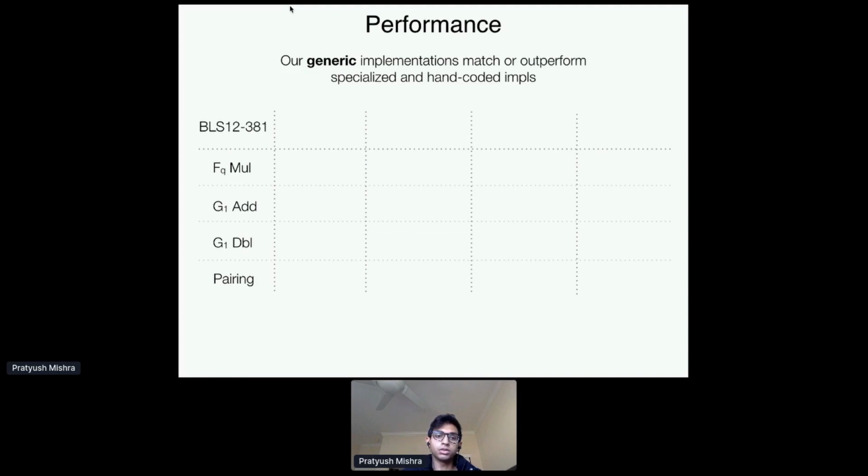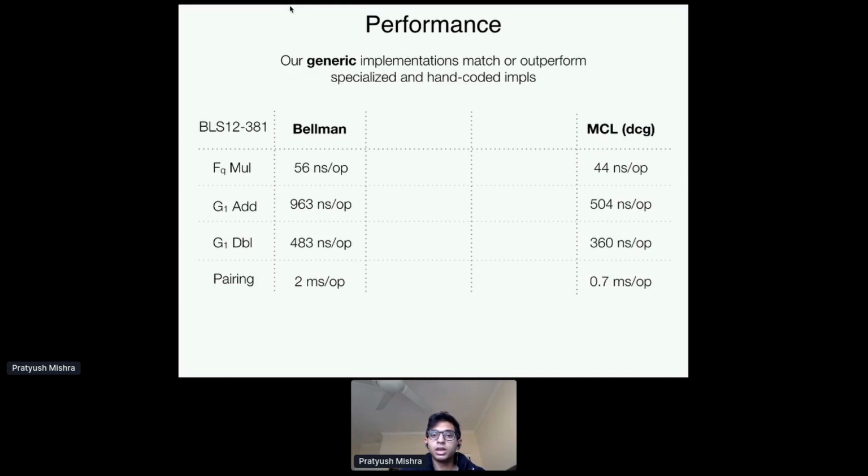along a few of these metrics, and the baselines will be Bellman, or more correctly, the BLS 12381 crate within the Bellman ecosystem, right? This is the Rust standard for the BLS 12381 curve, and it's entirely safe. There's no unsafe anywhere. It's using entirely safe Rust, right? And on the other extreme, we have this very optimized C library called MCL, which uses fancy techniques such as dynamic code generation. And by using these techniques, it's able to achieve very high speeds.